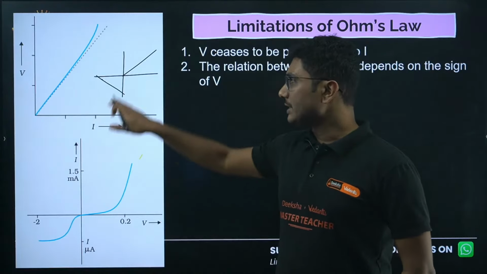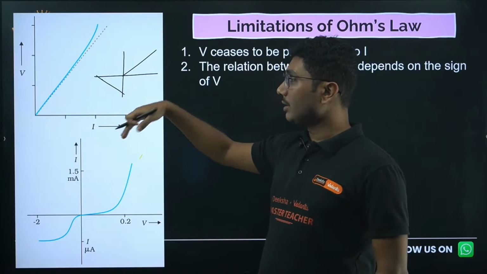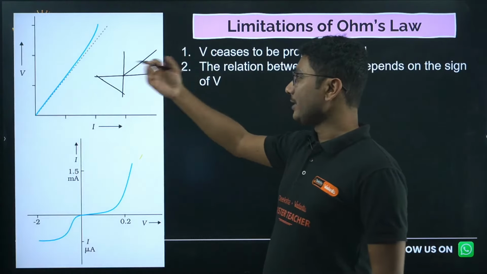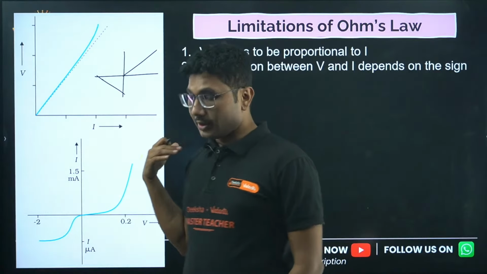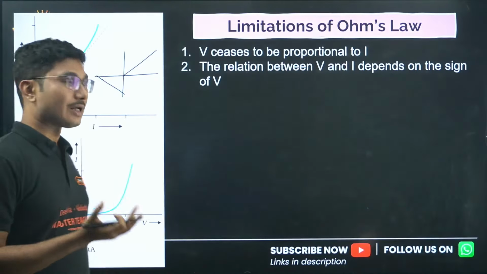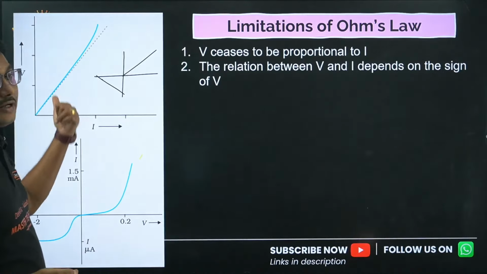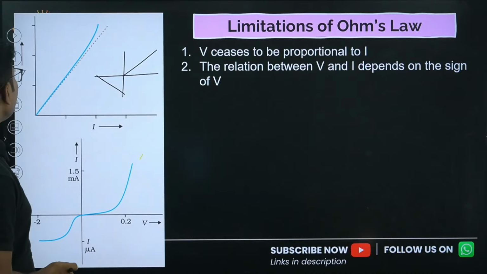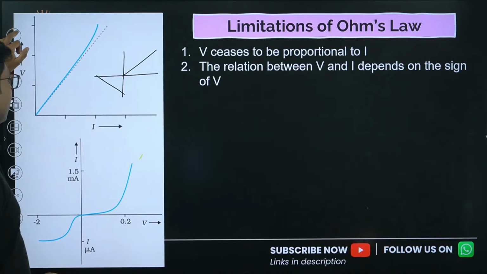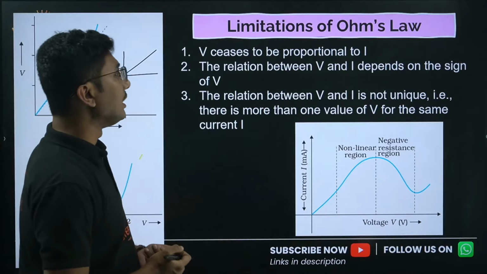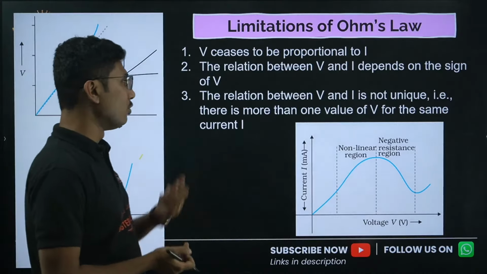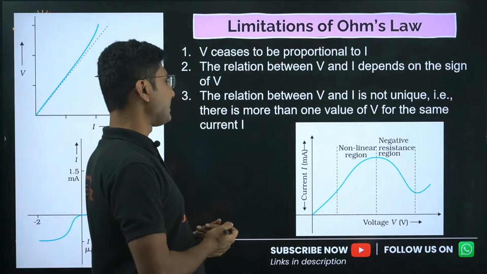So in this case, the sign of the current depends on the sign of the voltage. That means voltage and current have different behavior in different directions, and then Ohm's law is not valid. Next, the relationship between V and I is not unique, that is, there is more than one value of V for the same current.